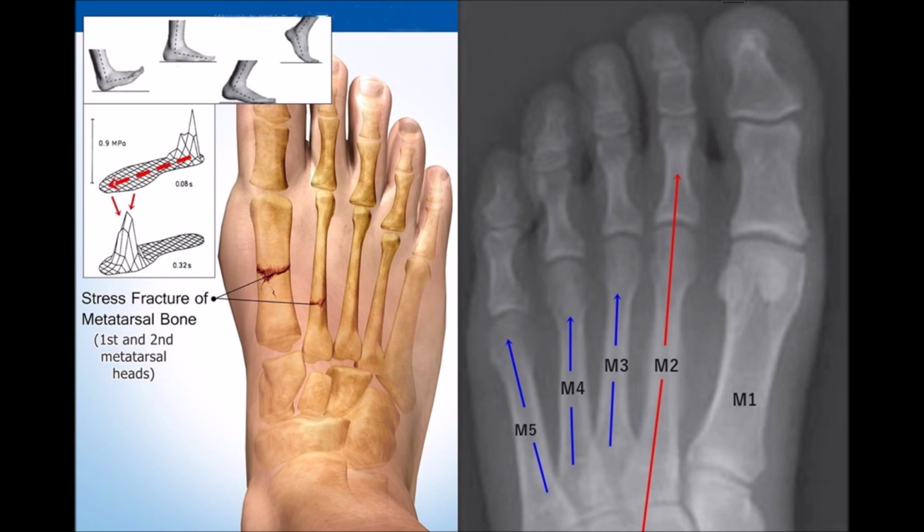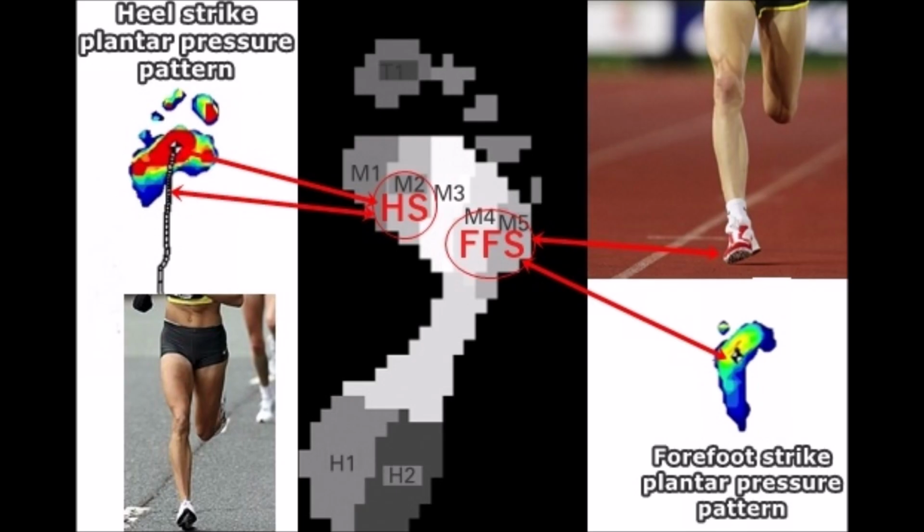And the net effect is that the plantar stress may overly exceed a tolerable threshold under the mechanical conditions of heel strike running, and thus may be one of the greatest factors of why stress fractures of the first and second metatarsal heads are more prevalent in heel strike runners, but this is not the case for forefoot strike runners, and here's why that is.